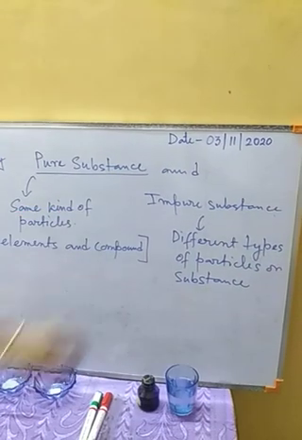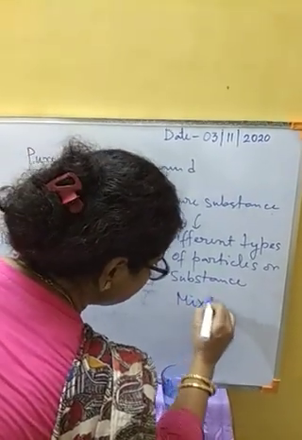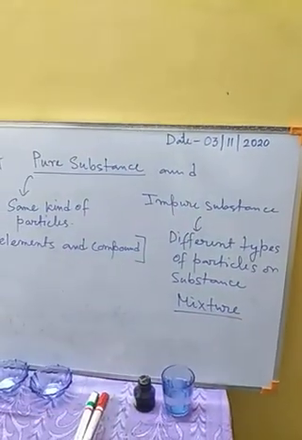Examples of this kind of substance are mixtures; mixtures are impure substances.